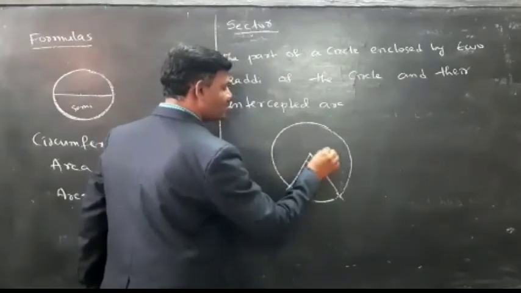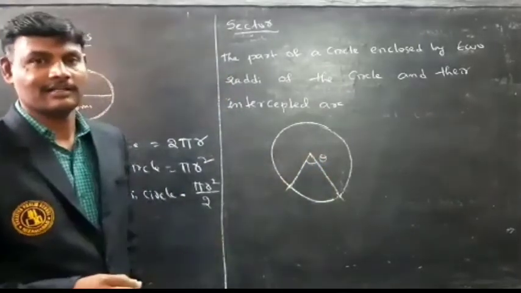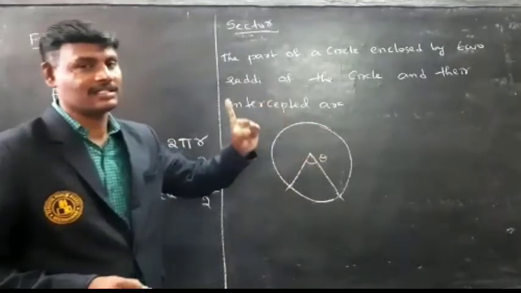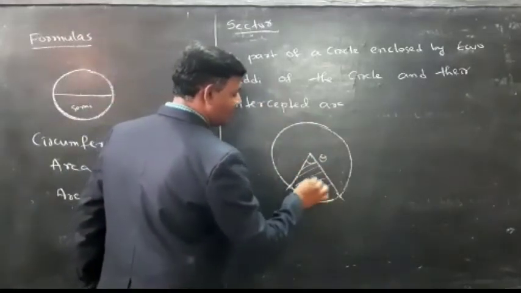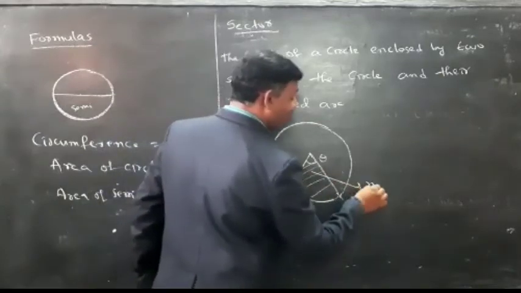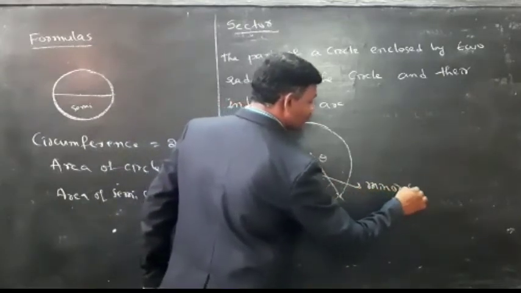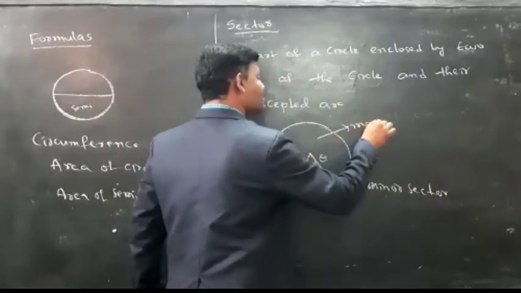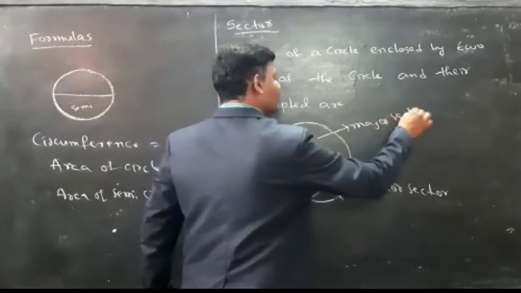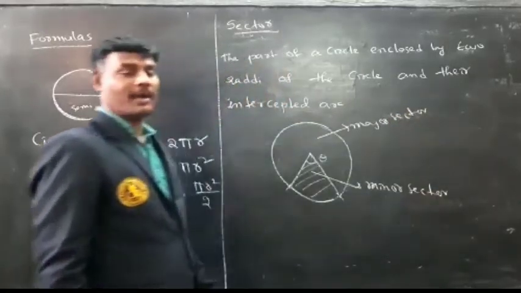Sector makes some angle with the center. I am taking that angle as theta. So this is called sector. The smaller one is called minor sector. The larger one is called major sector. Minor sector and major sector.